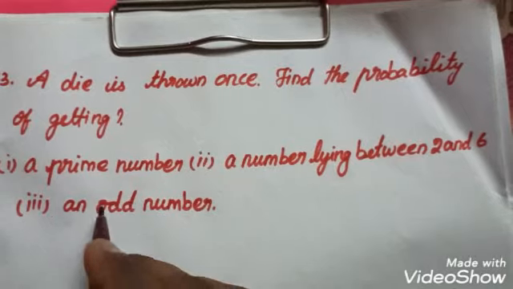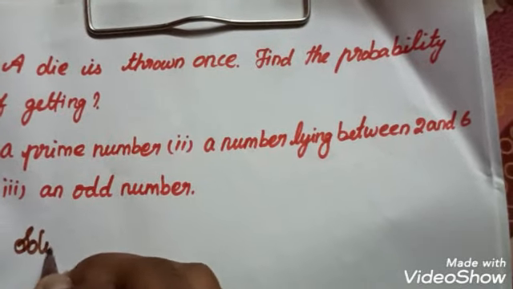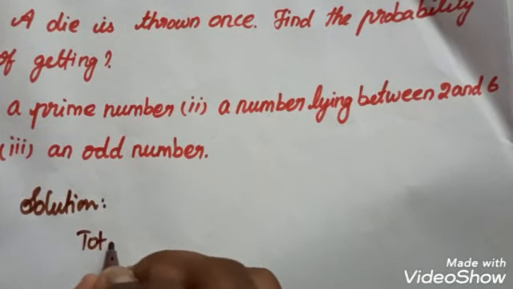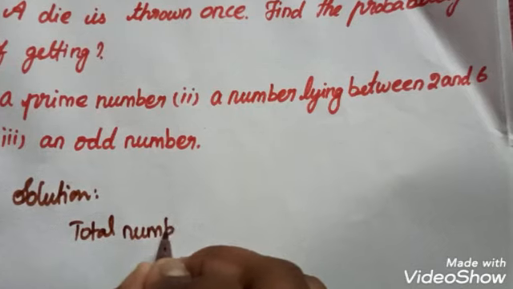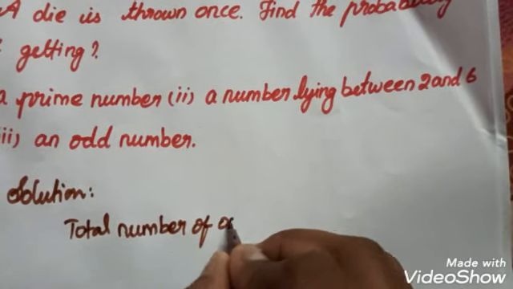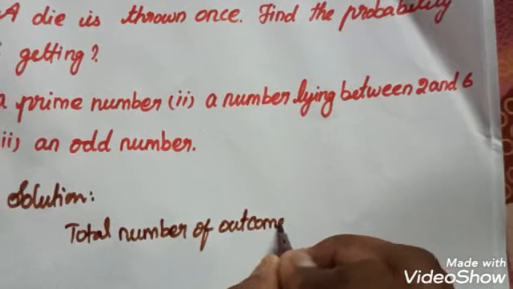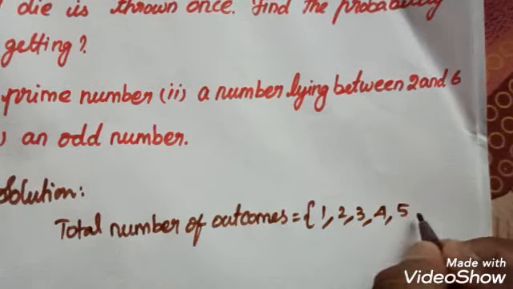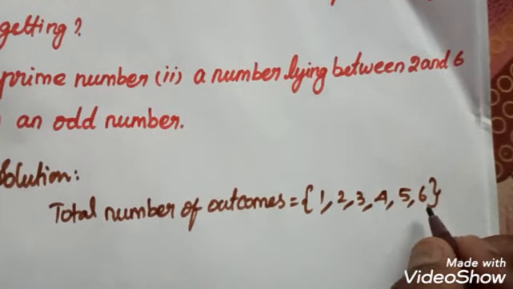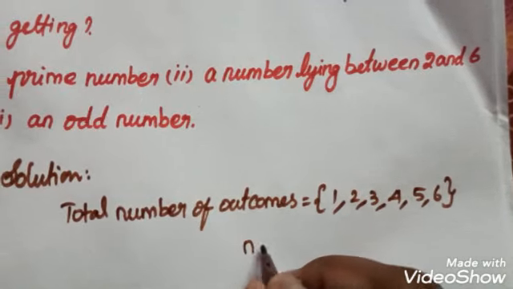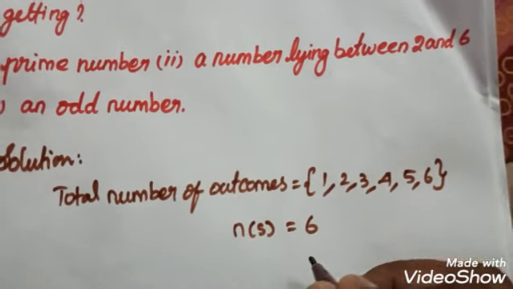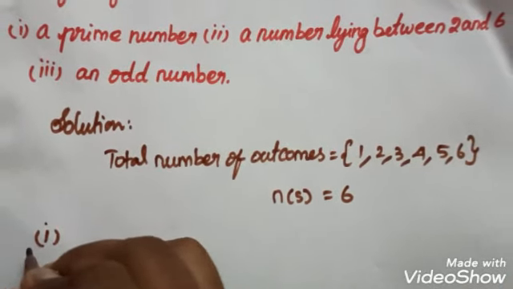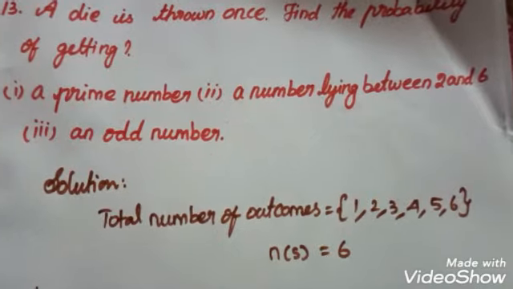Before moving to the solution, first we have to know the total number of outcomes. Total number of outcomes is equal to 1, 2, 3, 4, 5, 6. So for a 6-sided die, we have 6 numbers. It can be written as n of S, which is equal to 6. The first one is to find the probability of getting a prime number.